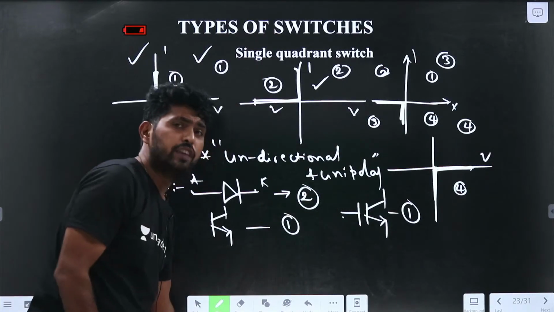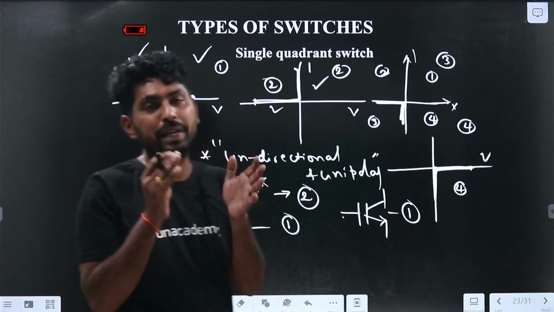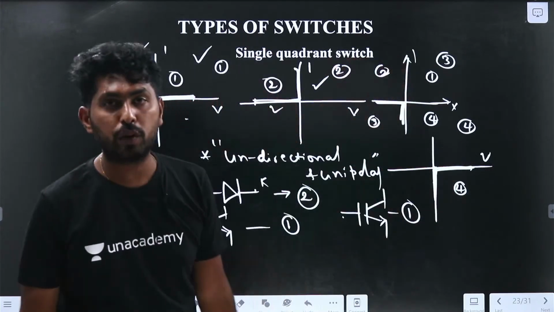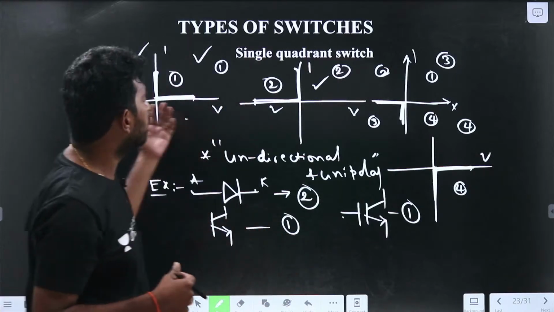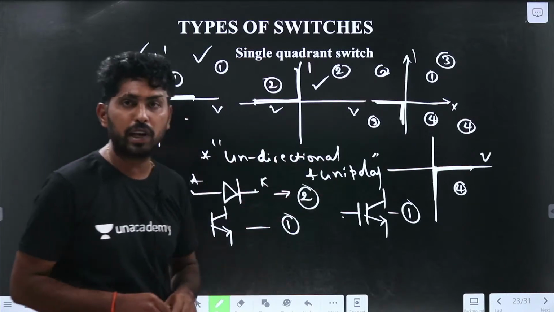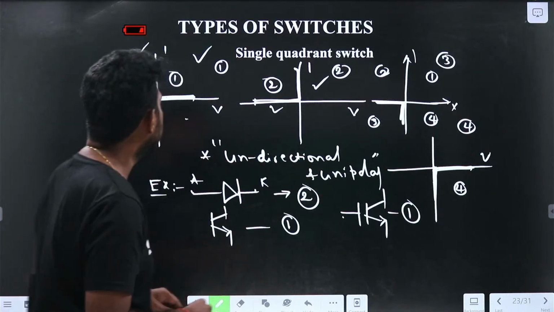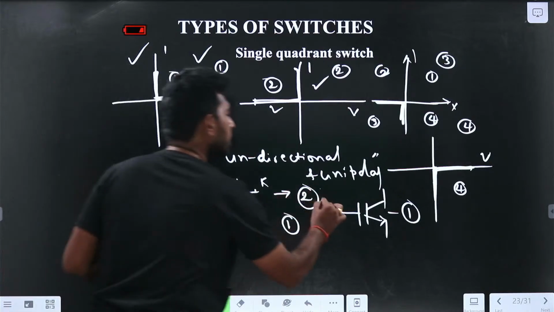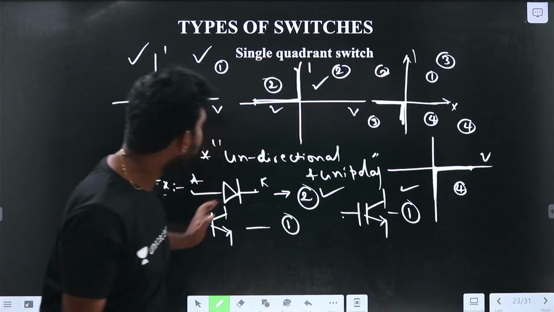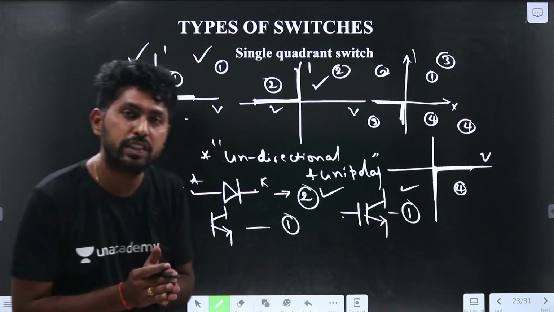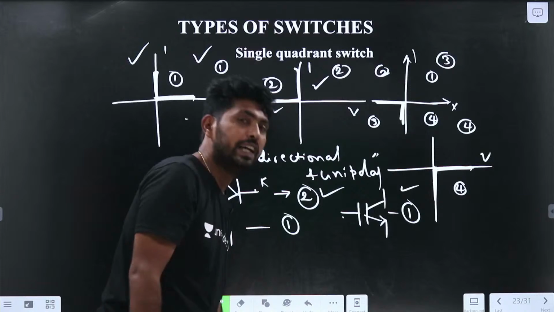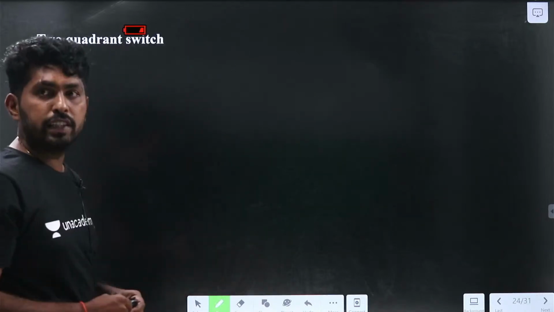If you know the basics of the single quadrant switch, these are all the 4 possibilities. From these 4 possibilities, we can make a generalized statement: it is a unidirectional and unipolar switch. We can take these 3 devices as unipolar and unidirectional switches, and match these graphs to the devices. Now let us see the next one, the 2 quadrant switch.